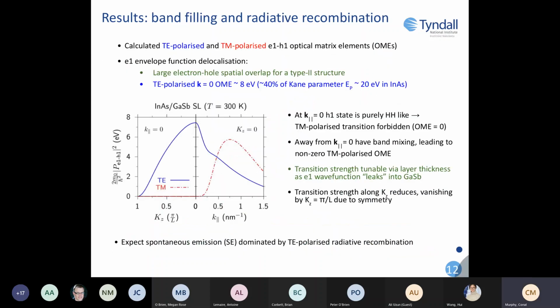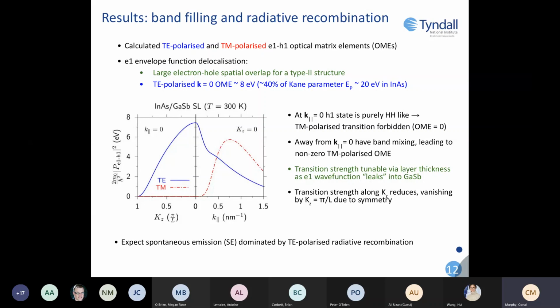So presented here are the calculated TE and TM polarized E1H1 optical matrix elements. The in-plane optical matrix elements obey conventional selection rules, where TE polarized is allowed at K parallel equal to 0 and TM polarized is forbidden. At K parallel equal to 0, we can see that the transition strength is approximately 40% that of the bulk InAsSb Kane parameter. And this is very high, which we attribute to the electron delocalization.